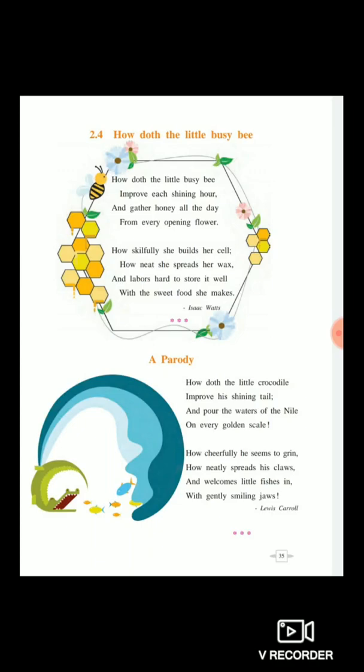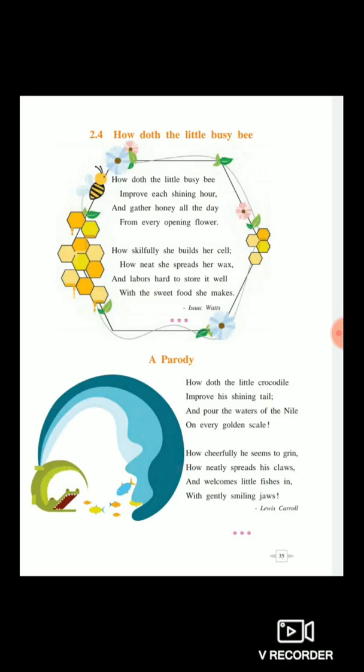And welcomes little fishes in with gently smiling jaws. So the poet tells us that the crocodile keeps a smiling face to attract the fish, and the crocodile's teeth are also very sharp and pointed, and the claws of the crocodile are curved and pointed with hard nails. So the crocodile is very smart here.